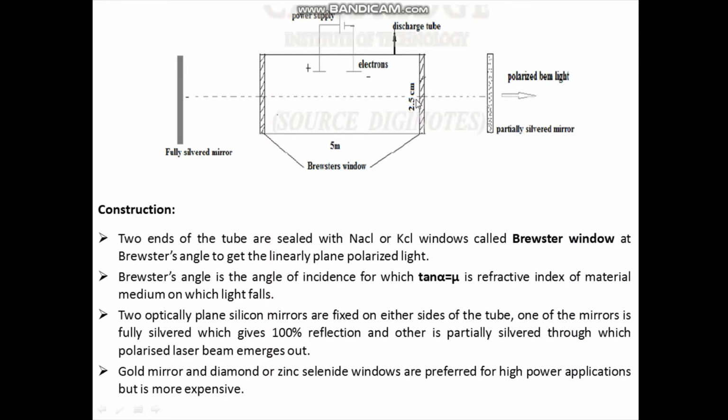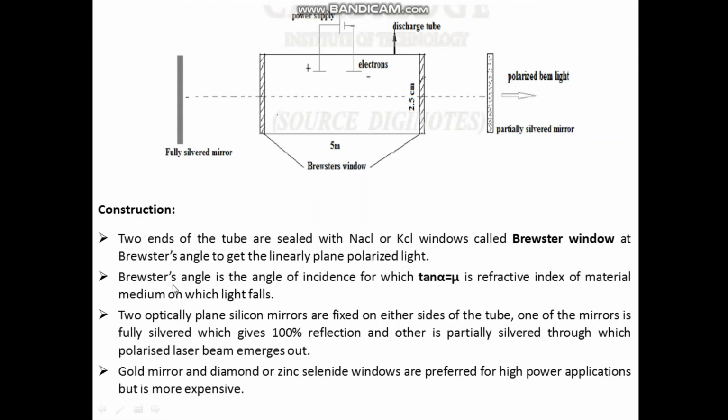Here NaCl means sodium chloride and KCl potassium chloride windows, because the material of the window is NaCl or KCl, and these windows are called Brewster's windows, and it is at Brewster's angle to get linearly plane polarized light.